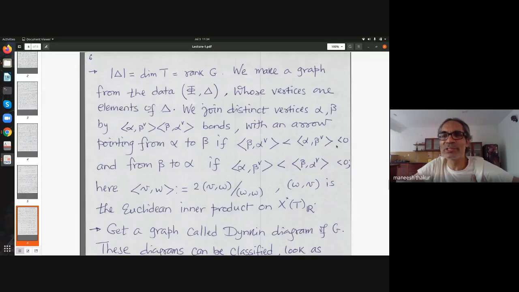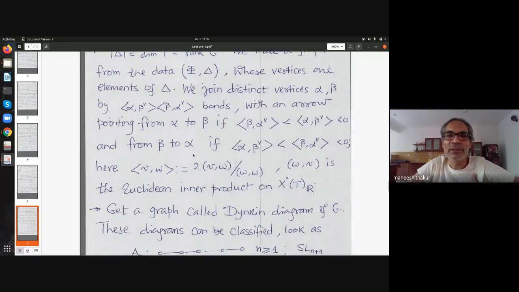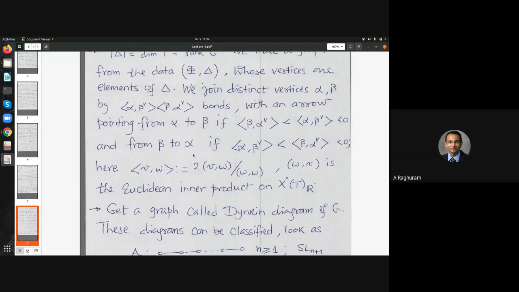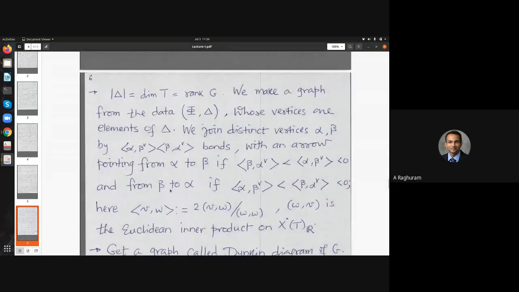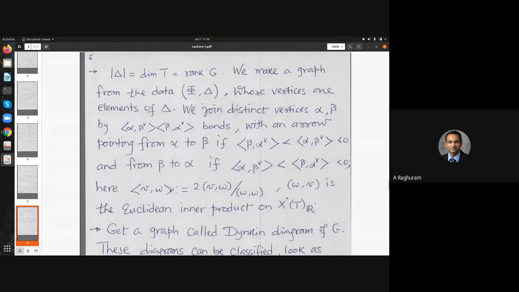These are negative numbers, so their product is positive. Is it okay? No, maybe not yet. Is there an overkill here? What is your beta check, alpha check? I forgot to define those. Maybe it should be angular bracket alpha beta times angular bracket beta alpha.